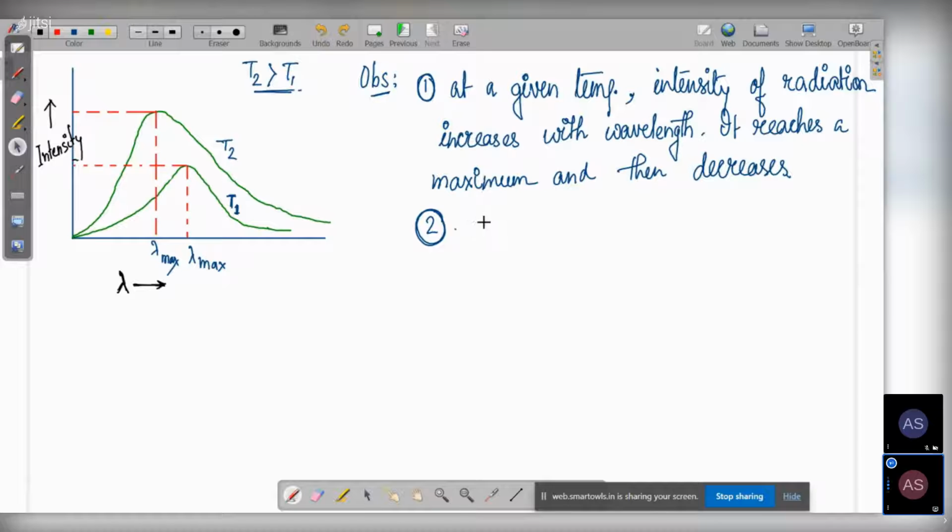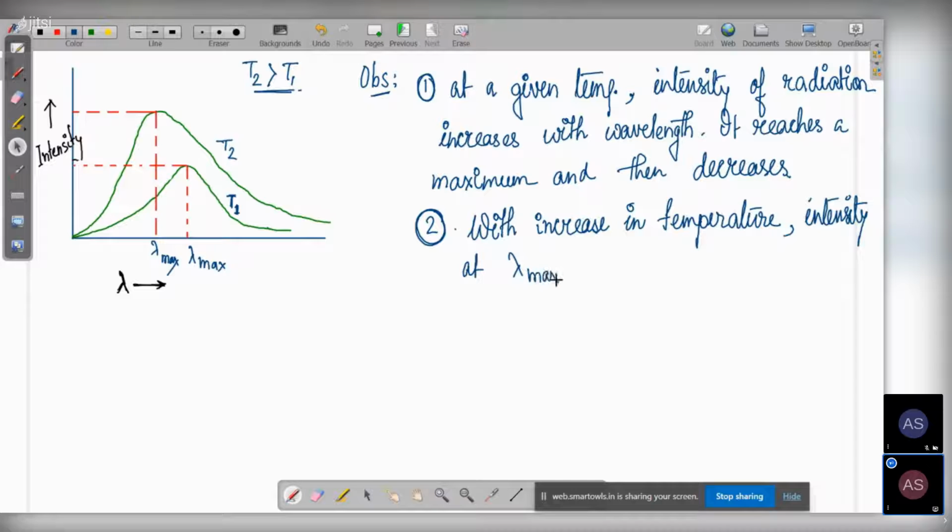The second thing that we can write is that with increase in temperature, the intensity at lambda max increases and it shifts towards the lower wavelength.